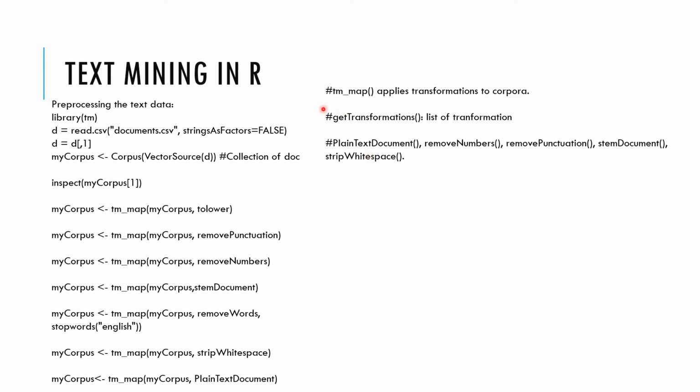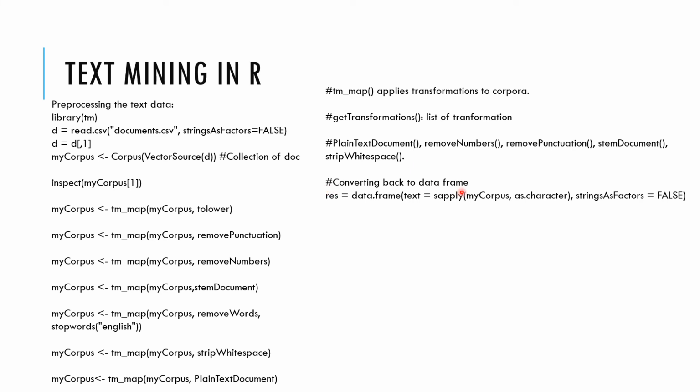And then as I said, this applies transform. The tm_map function applies transformation to corpora. If you type getTransformations, it will give you the list of all the functions inside this. But mostly we use only these: plain text document, remove numbers, remove punctuation, stem document, strip white space. So mostly we use these five.